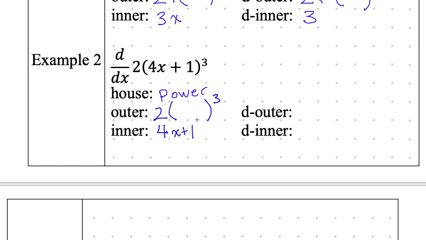4x plus 1. I'll pause. So far, so good. We've identified the house. We know what the outer is. We know what the inner is. I need to find doubter. 2 prime of something to the power of 3.